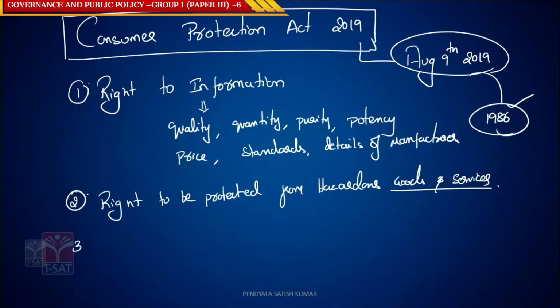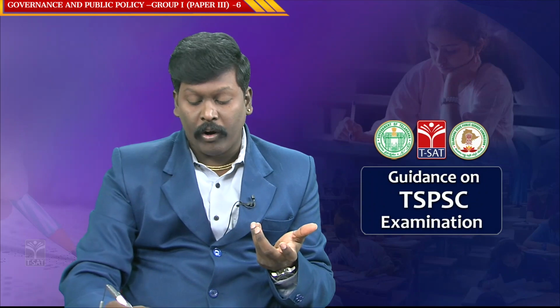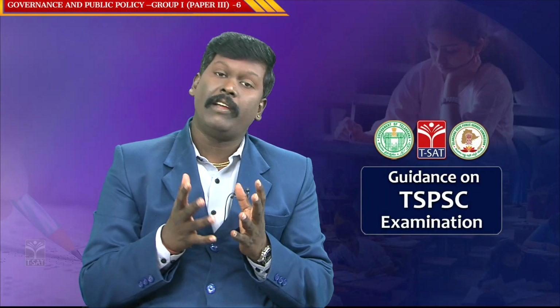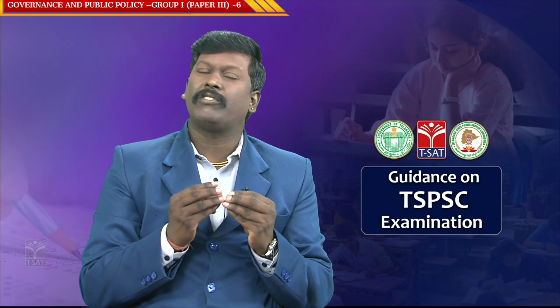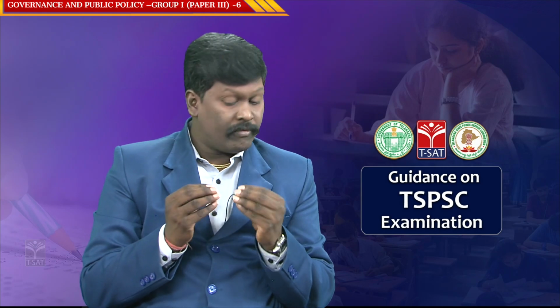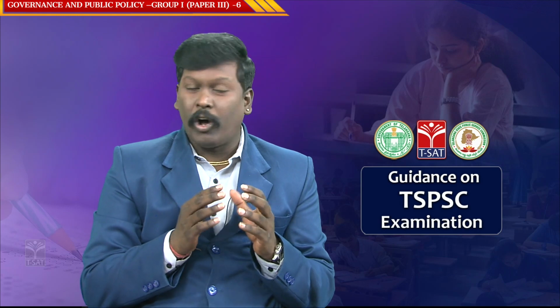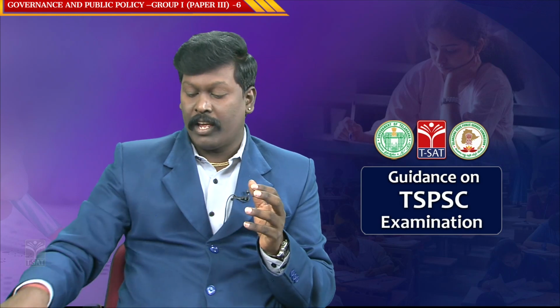What is the third right? The third right is the right to choose. Very, very important. Right to choose depends upon the alternatives. Why is it so important? Because we can't compromise on the goods and services we have. We cannot compromise. That is the point, and that is the reason we should have the right to choose.